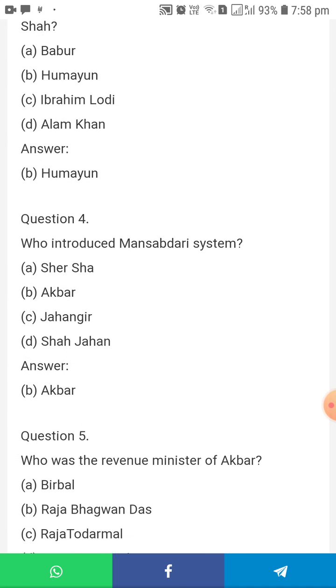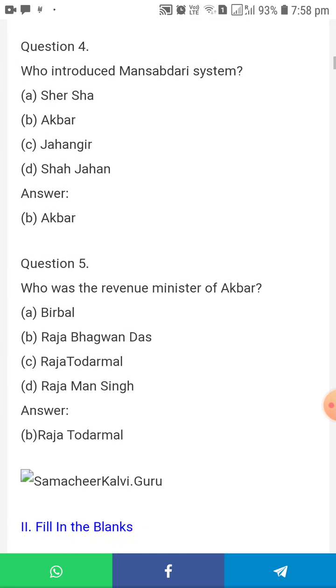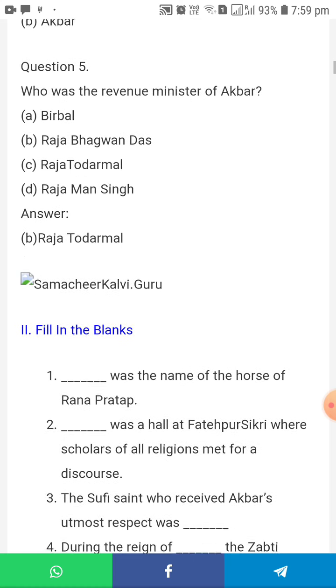And fourth one, who introduced the Mansabdari system? The answer is Akbar. And fifth one, who was the revenue minister of Akbar? The answer is Raja Todar Mal.